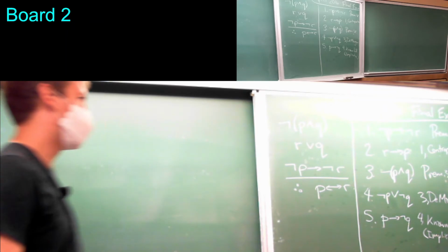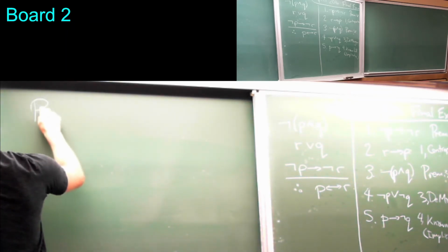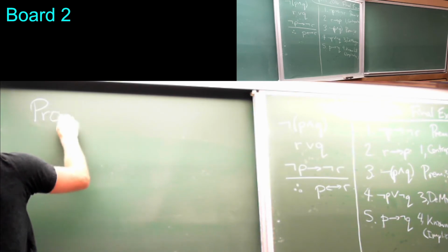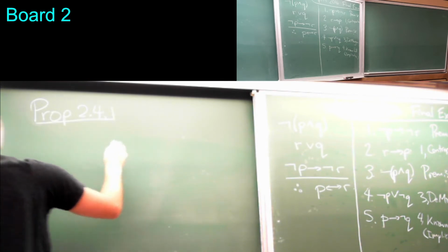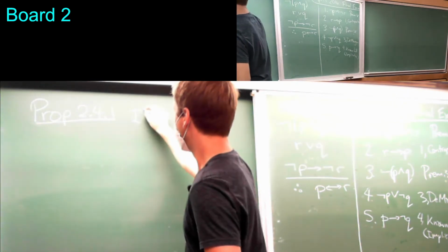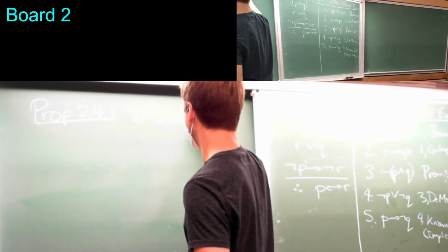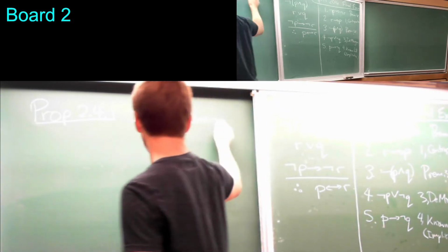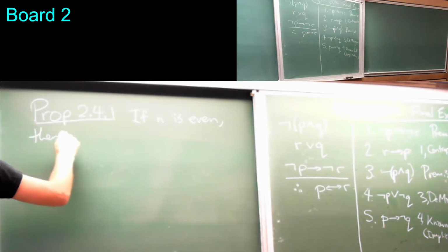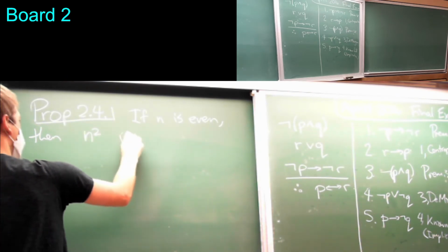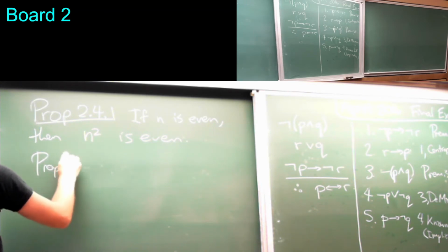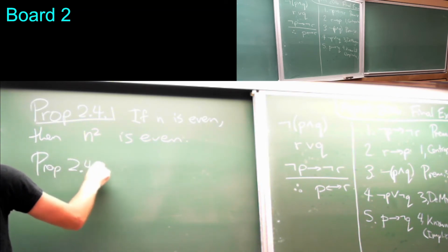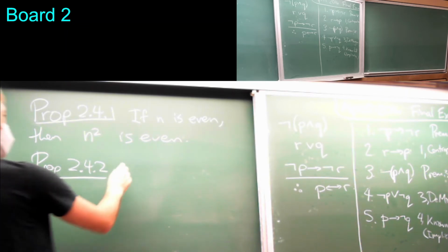So you'll remember last time we proved some stuff about even numbers. I'll just repeat these because we're going to use them. We proved that if n is even, so here I'm assuming n is an integer, then n squared is even, and we proved the converse.